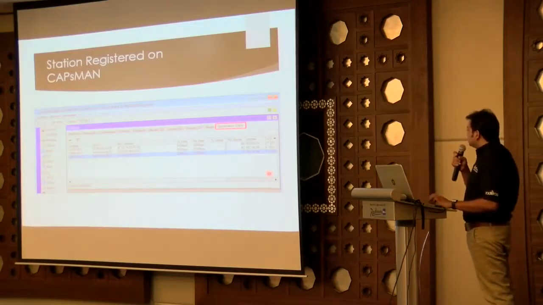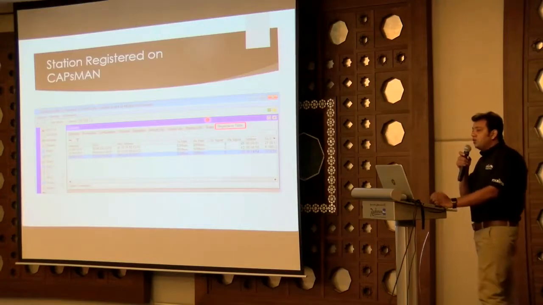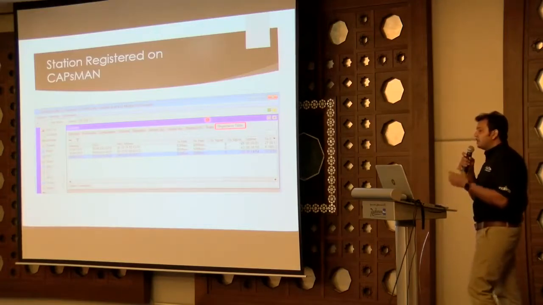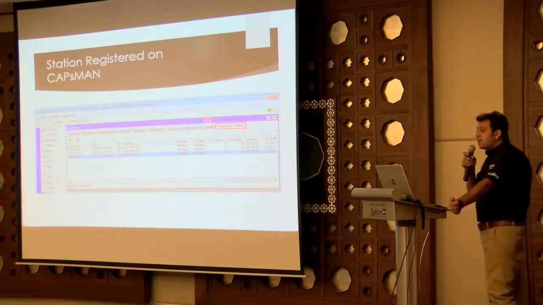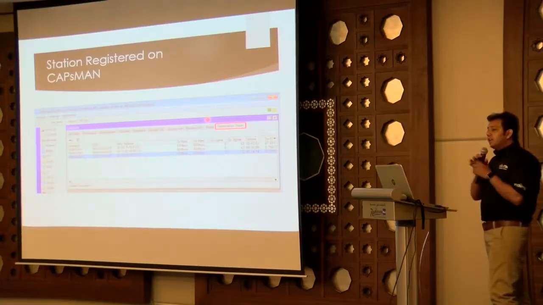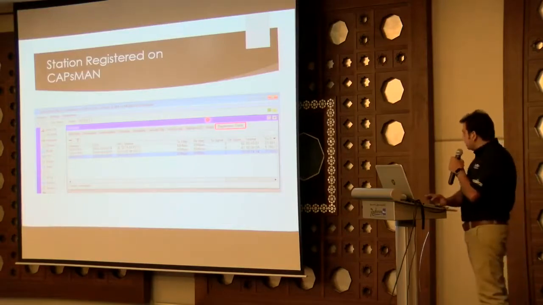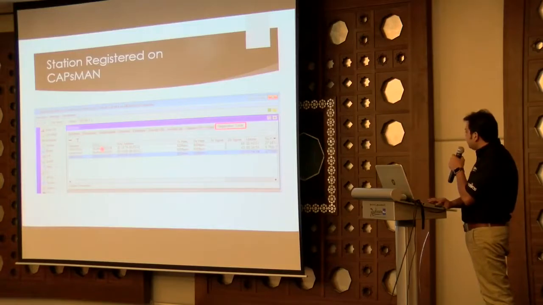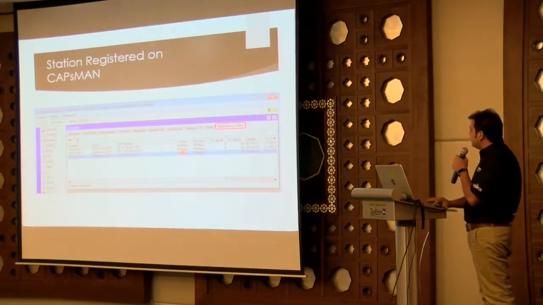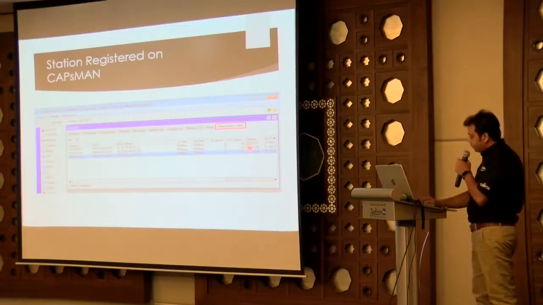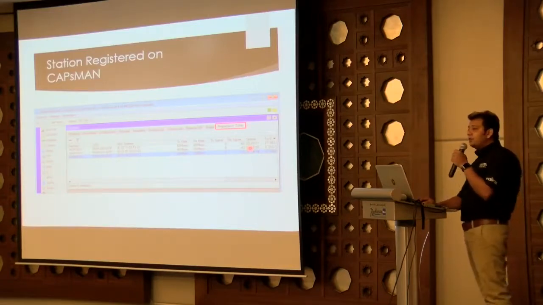Okay. Once it starts to broadcast, what is the major thing you want? You want to see how many users are connected to which AP. Like if you have 3 APs, with one AP 2 users are connected, with another AP 3 users are connected, and the third one around 10 users are connected. So you can see from here the interface name, the name of the CAP AP, which MAC address is connected and what the connection data rate is. And here it will also show the signal strength with the uptime. So you will get very detailed information from one controller.